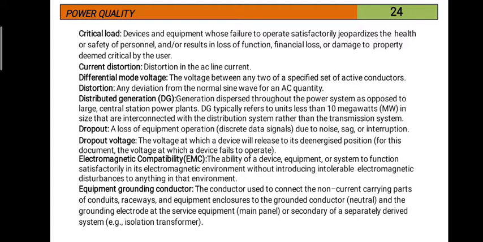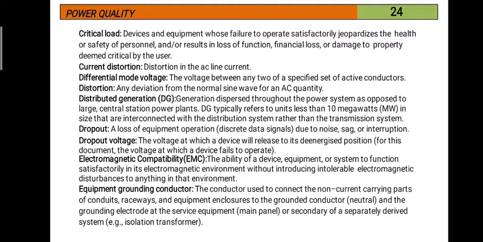Distortion. What is meant by distortion? It is nothing but any deviation from the normal sine wave of an AC quantity. Generally any sine wave has a smooth sinusoidal waveform, and at any point of time the magnitude is different. Distortion means any deviation from the fundamental sinusoidal waveform in the AC quantity is treated as distortion.